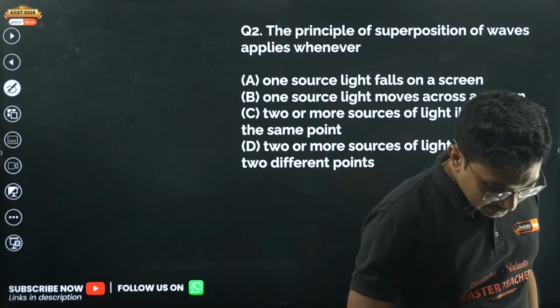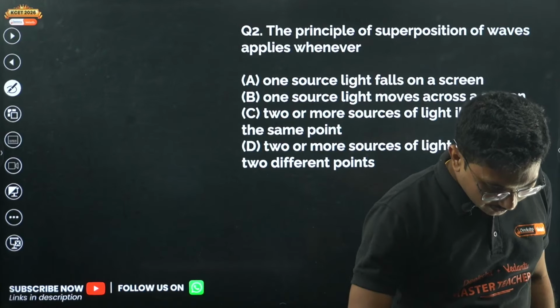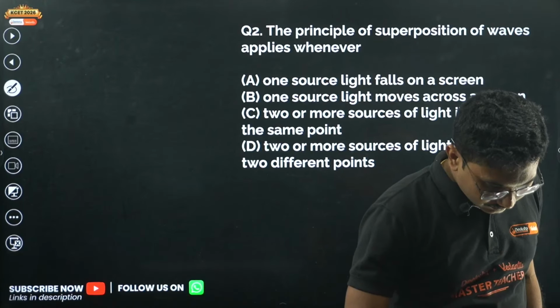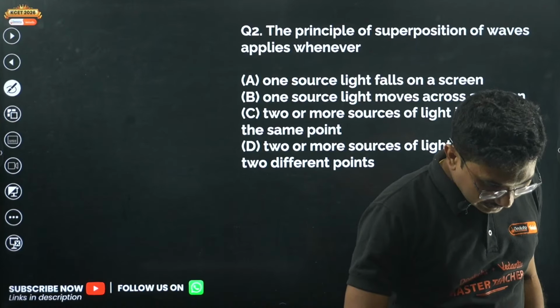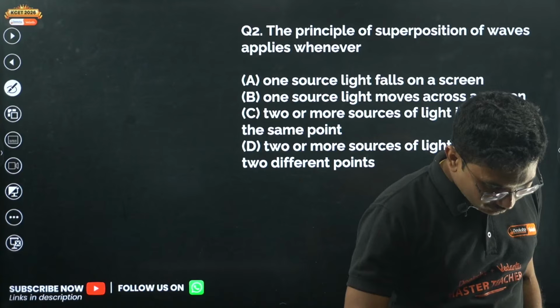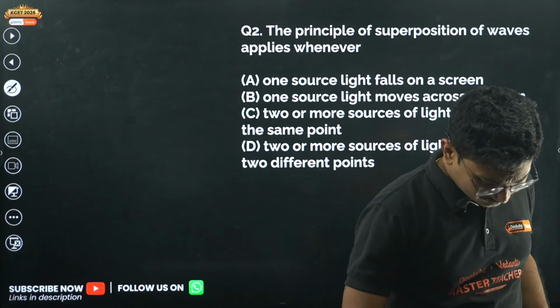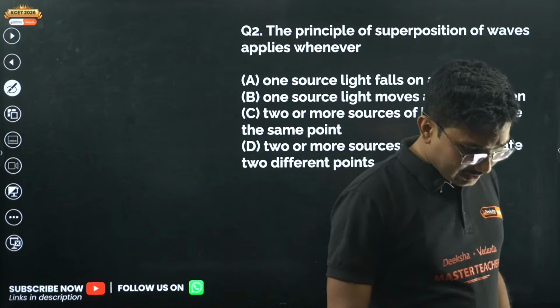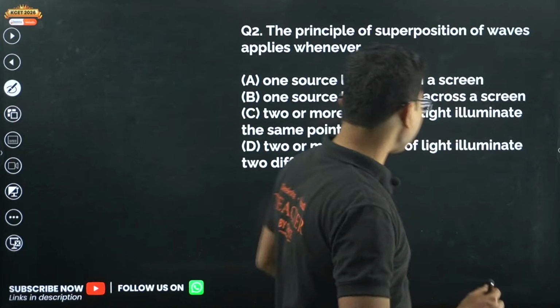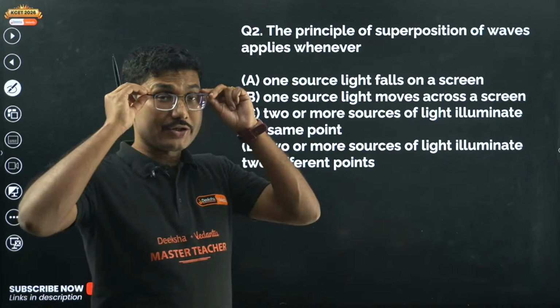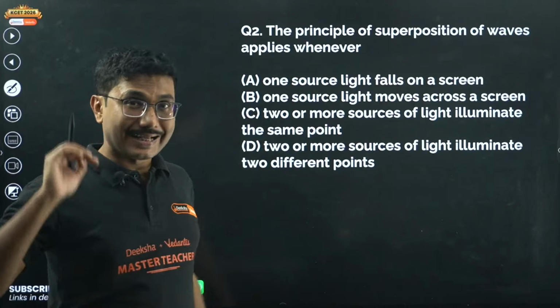Sir, chemistry paper was only 1 mark and 5 mark questions. My chemistry went very badly. Is it possible to come back again? Yes, Nikhil, it is possible. You can come back if you start again fresh. Okay, stay connected with us.